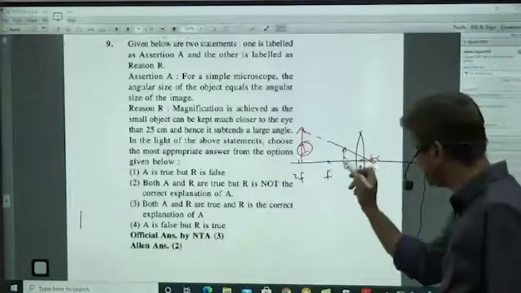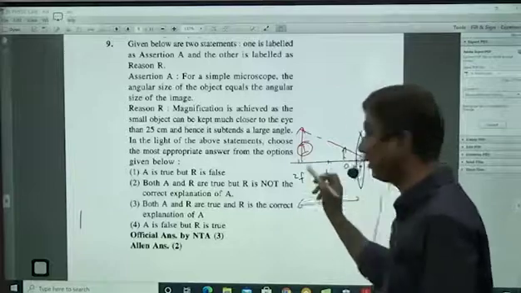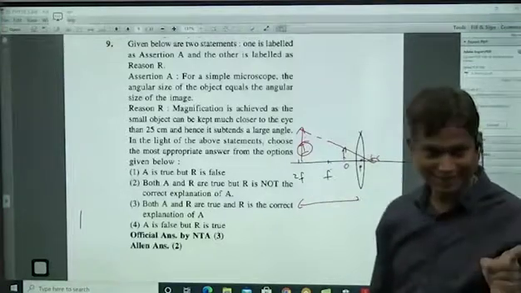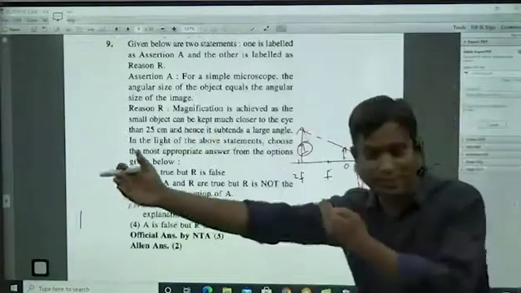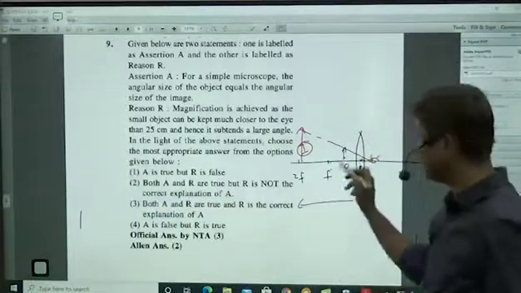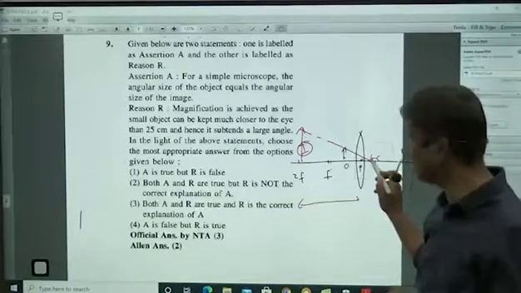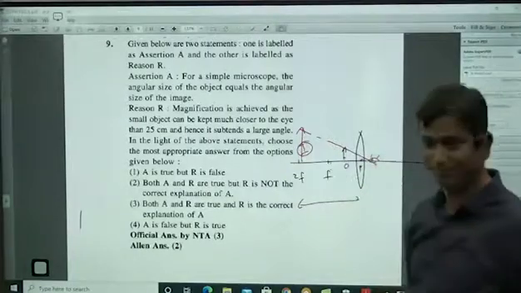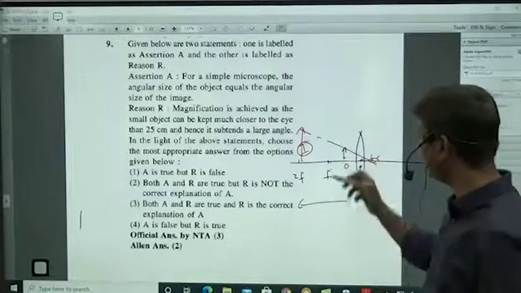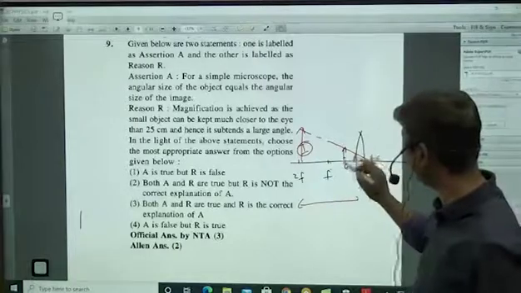But you make sure that the image distance is more than 25, because to see the image clearly it has to be more than 25, while the object distance can be less than 25. What this person is seeing, the object or the image, the angle is the same, this angle or this angle.